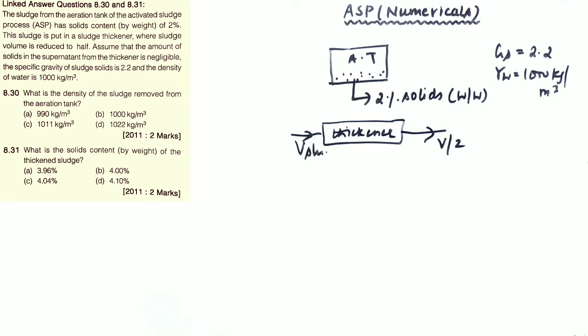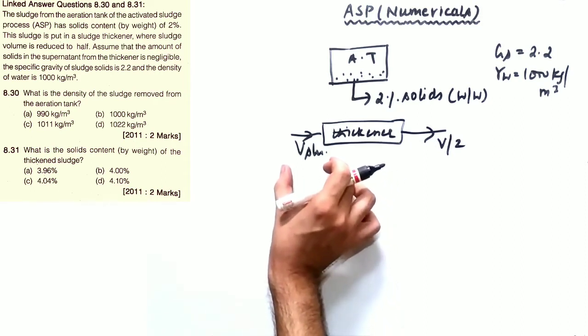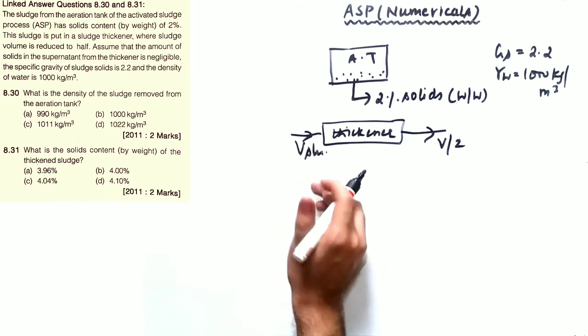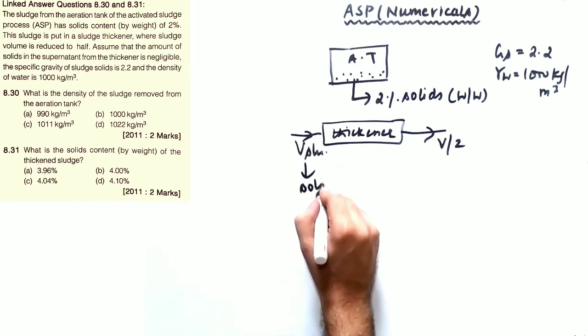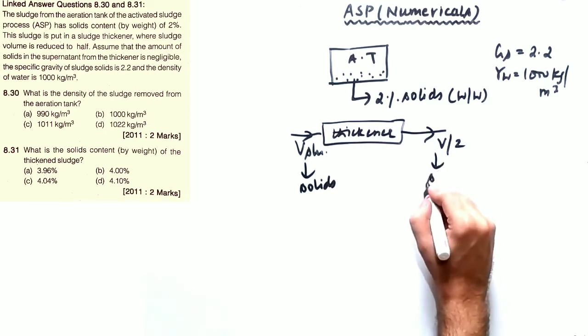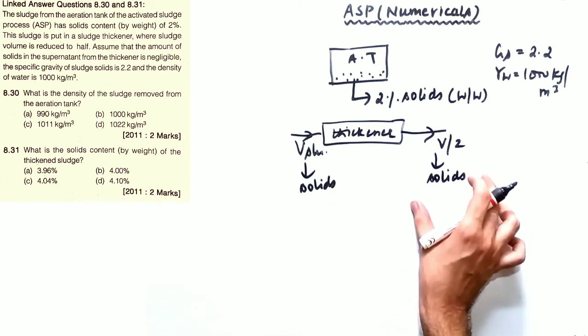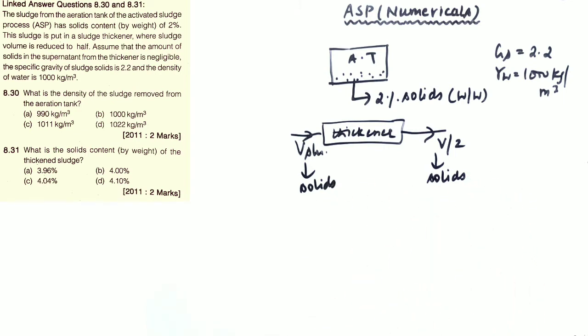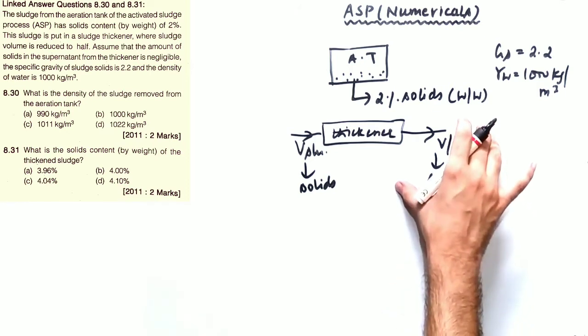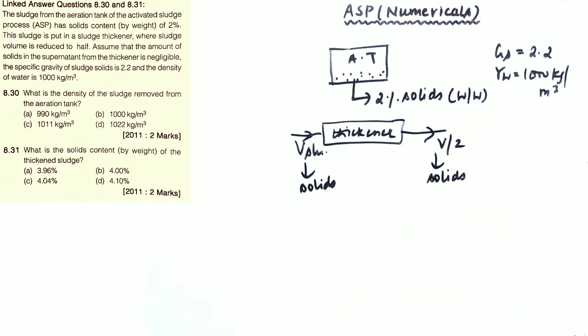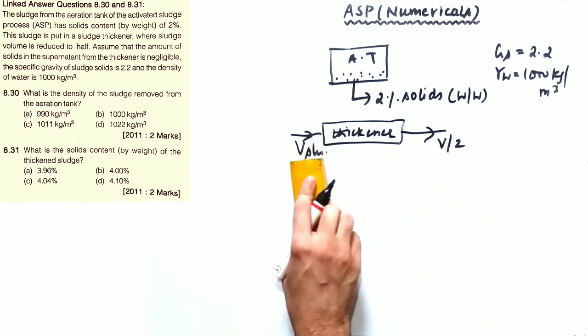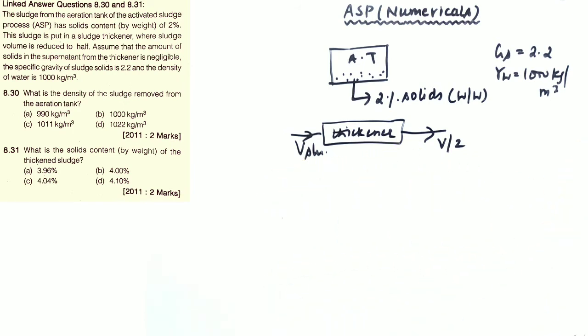You remember that in the question it is given that the amount of solids in the supernatant from the thickener is negligible. That means the sludge that was in the input has some solids, and the same volume of solids will be there in the output. That means after passing through the thickener, the volume or the weight of solids will not change. What is going to change is the volume of water. Whatever the reduction in volume is, it is only due to the reduction in volume of water. This is what the statement about negligible solids in the supernatant means. I hope this point is clear to you.